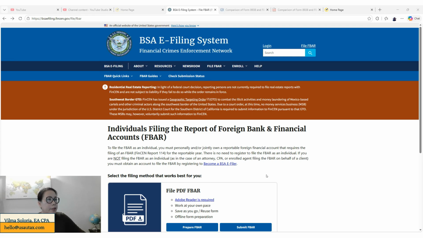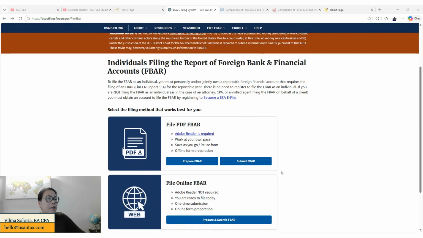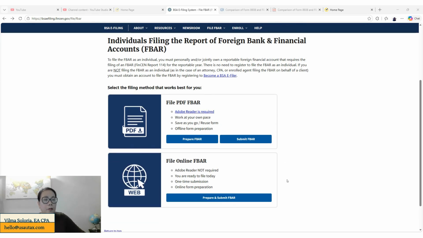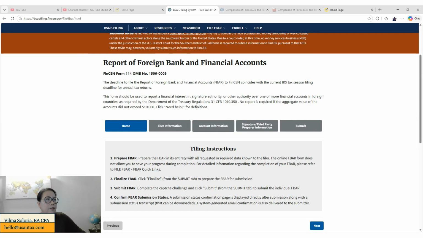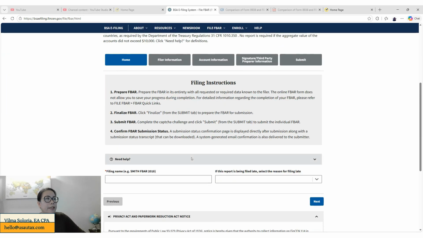So you have two choices when filing as an individual. You can either download the PDF, but you need an Adobe Reader to do that, or you can do it on the web. So today, for this presentation, we're going to be using the web. So click on the prepare and submit, and then you will have to agree. So you will come to this screen. You will see the filing instructions, prepare FBAR, finalize FBAR, submit FBAR, and confirm FBAR submission status.